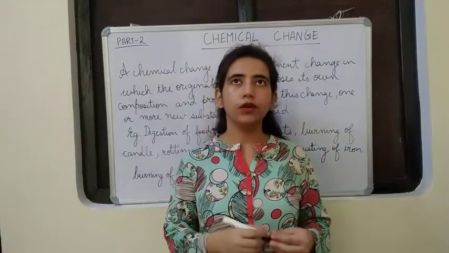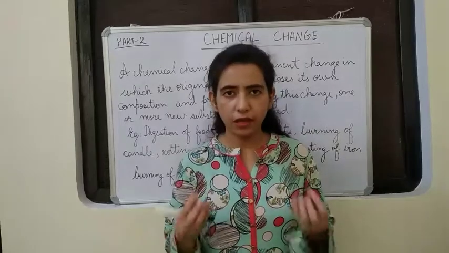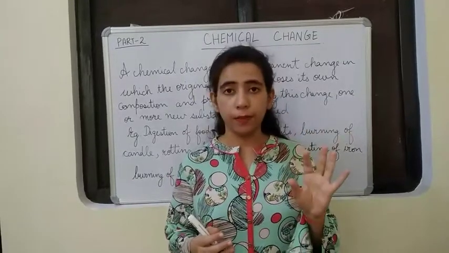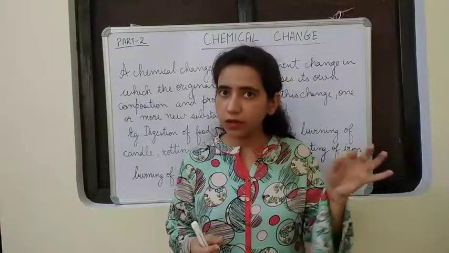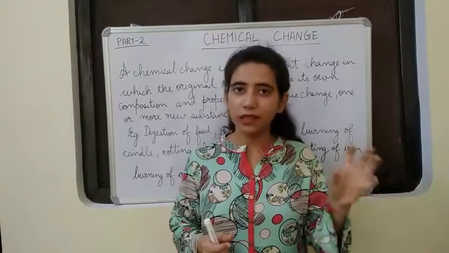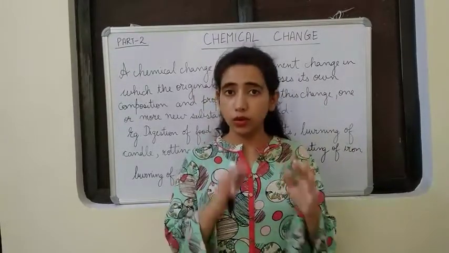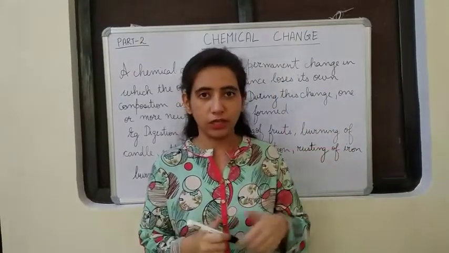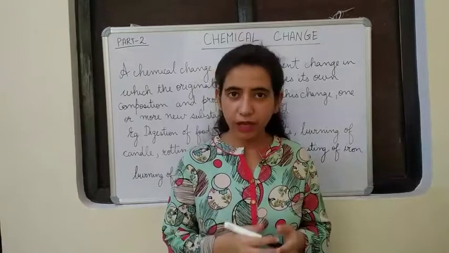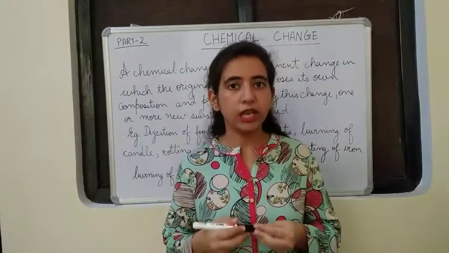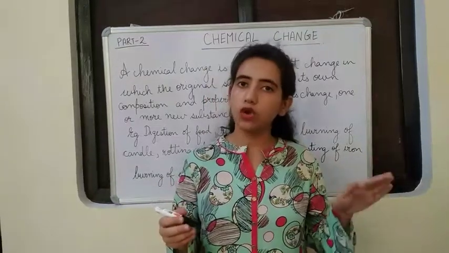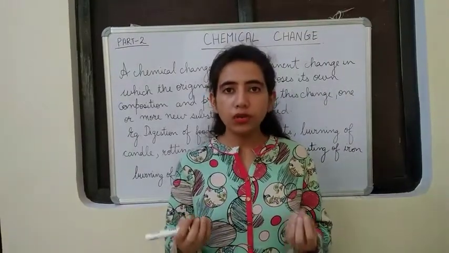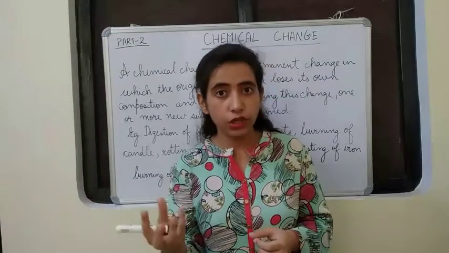In the last video I told you, for classifying a substance into physical or chemical change, you just have to ask one question. Is there a new substance formed after the reaction? If the answer is yes, then that is a chemical change. If the answer is no, then that reaction is a physical change. Okay. So a chemical change is a permanent change in which the original substance loses its composition and properties. During this reaction, one or more new substances are formed with new composition and properties.